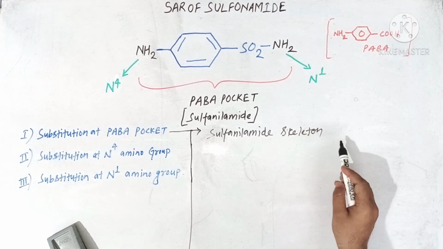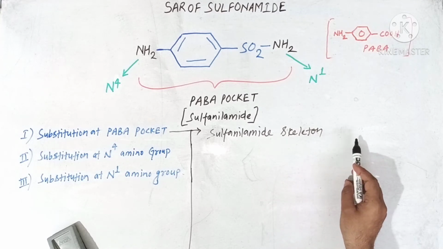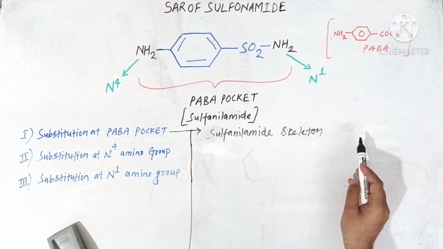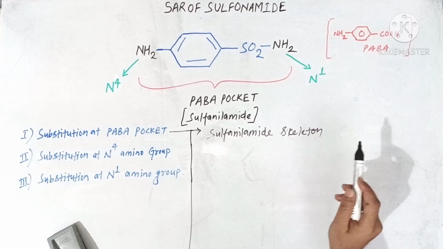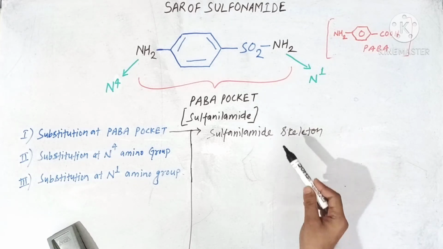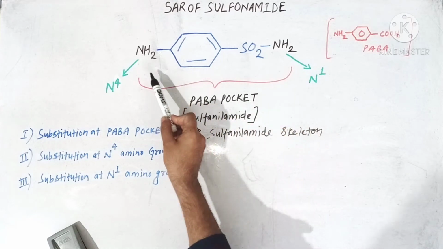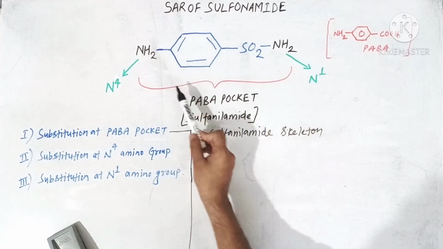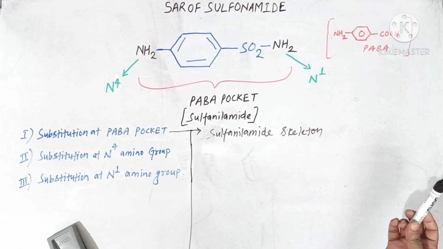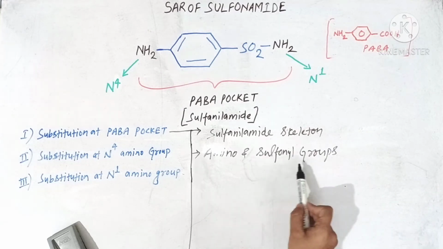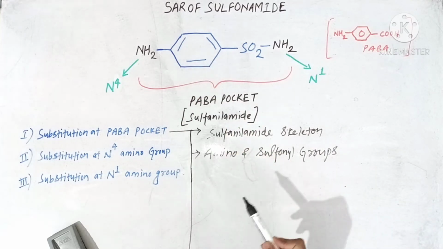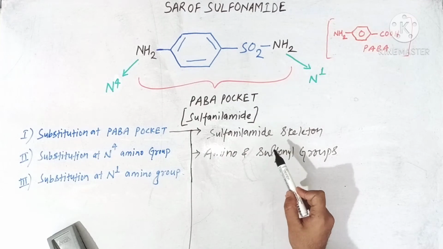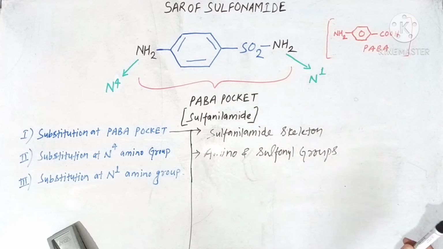sulfanilamide skeleton is the minimum structural requirement for all sulfonamides to produce antibacterial activity. Means all sulfonamides should have this sulfanilamide skeleton in its structure. Second point, amino and sulfonyl groups on this benzene ring are essential and should be in first and fourth position.